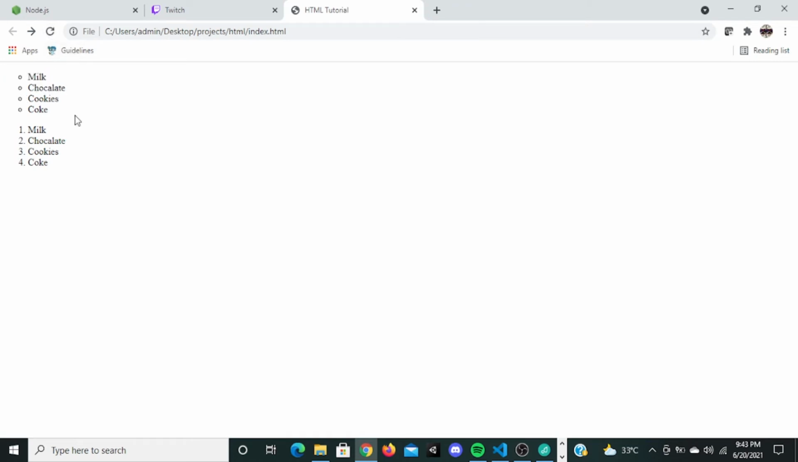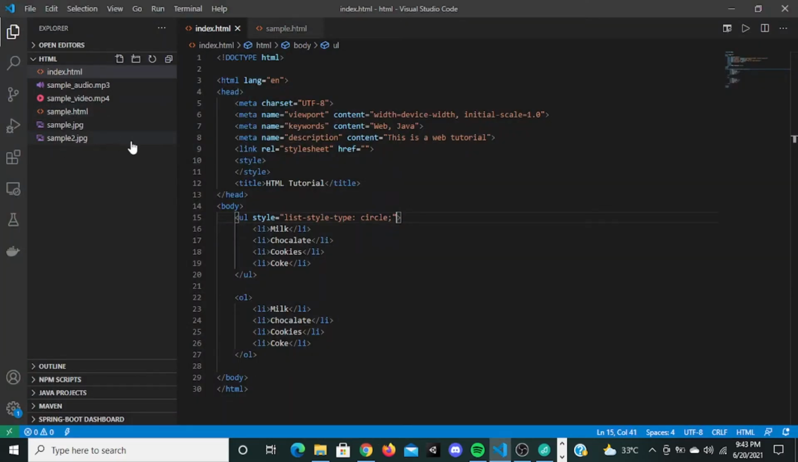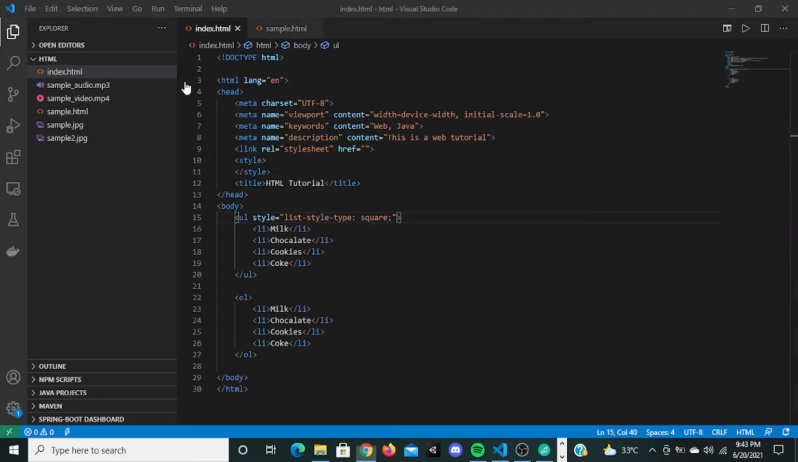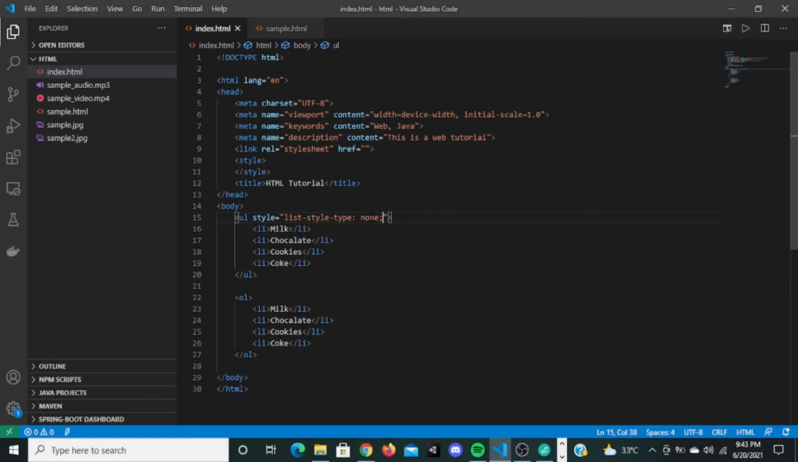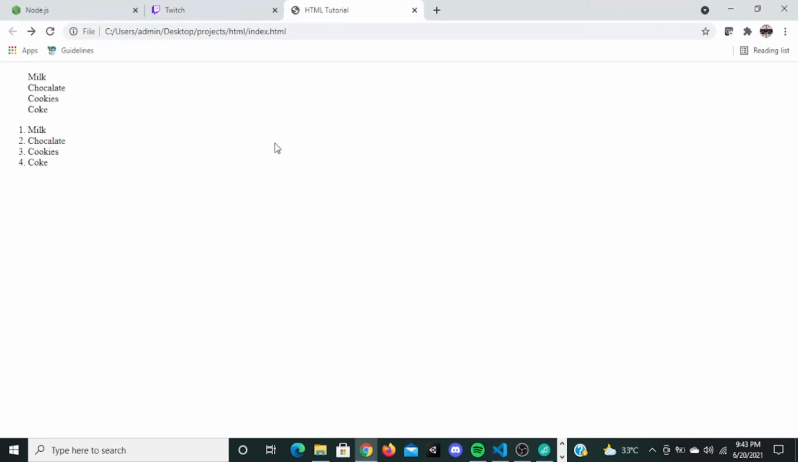And if I say square, it's going to change into a square. And if I say none, there won't be any bullet points. There are no bullet points right here. So let me change it to circle. Likewise, we can change this one also, this 1 2 3 4, we can change this one too.